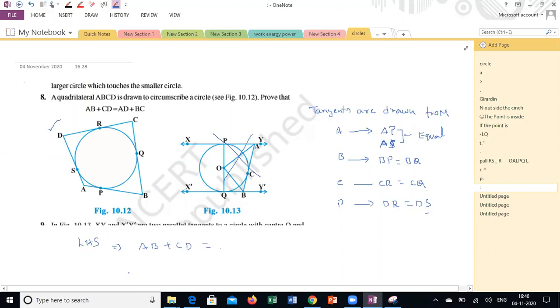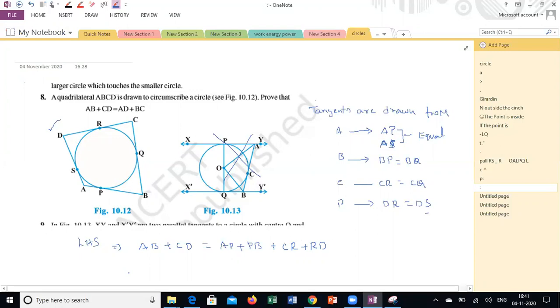AB is a line, I can write it as AP plus PB. Am I right? Yes, sir. And CD also: CR plus RD. Plus, if I want to get AD, what are the sides required for me? AD contains AS and DS.